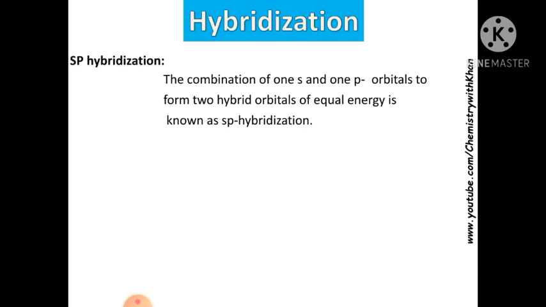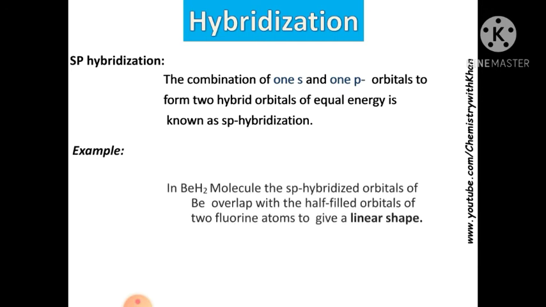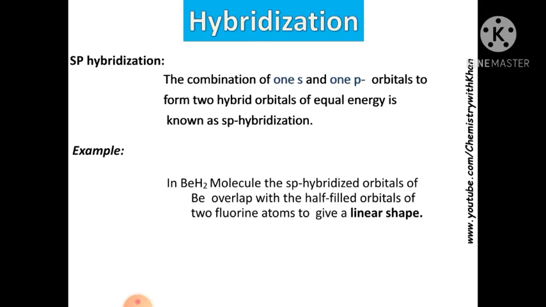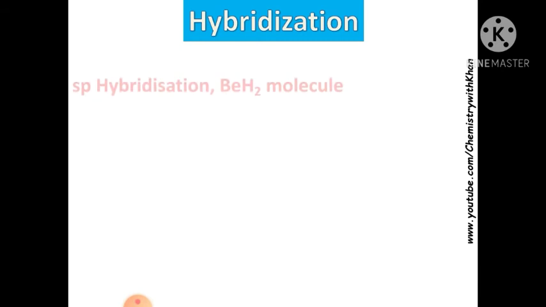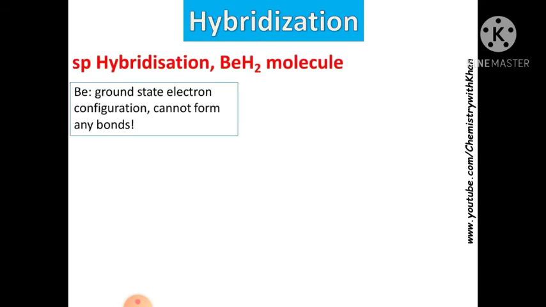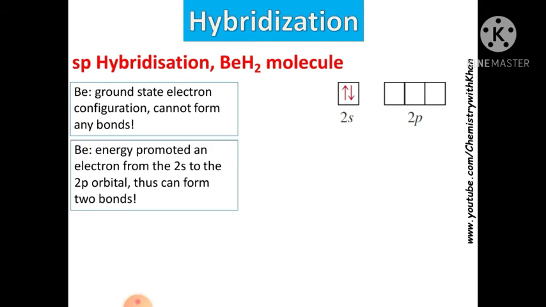sp hybridization. The combination of one s and one p orbital to make two hybrid orbitals of equal energy is known as sp hybridization. Its example is the beryllium hydride molecule. The sp hybrid orbitals of Be overlap with the half-filled orbitals of two hydrogen atoms to give a linear shape. Look at this. The ground state configuration of Be cannot form any bond because there are just 2 electrons in 2s, which is filled. Energy promotes an electron from 2s to 2p, so it can form 2 bonds. It means that 1 electron is moving from 2s to 2p.